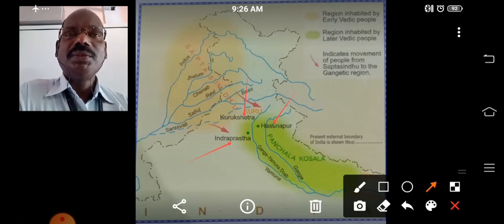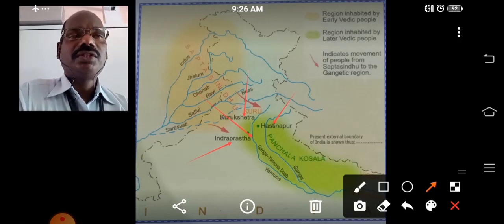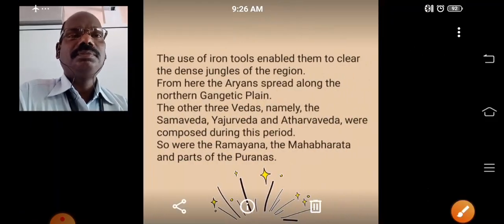Delhi is the new name of the capital. Delhi, that is Indraprastha. So they moved from the Saptasindhu region to the bank of the river Yamuna, the place called Hastinapura or Kurukshetra.